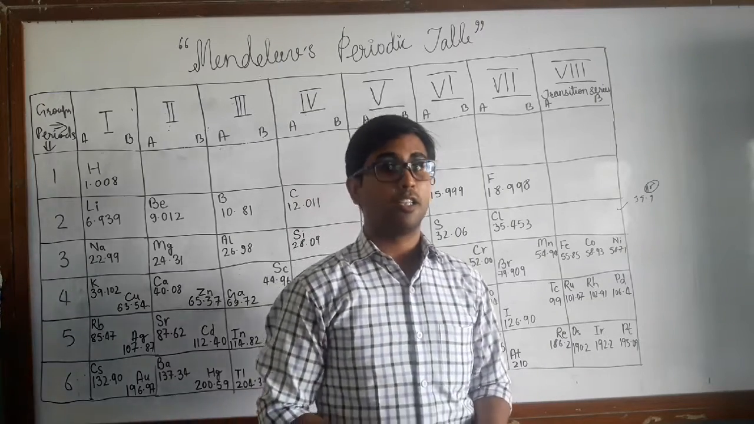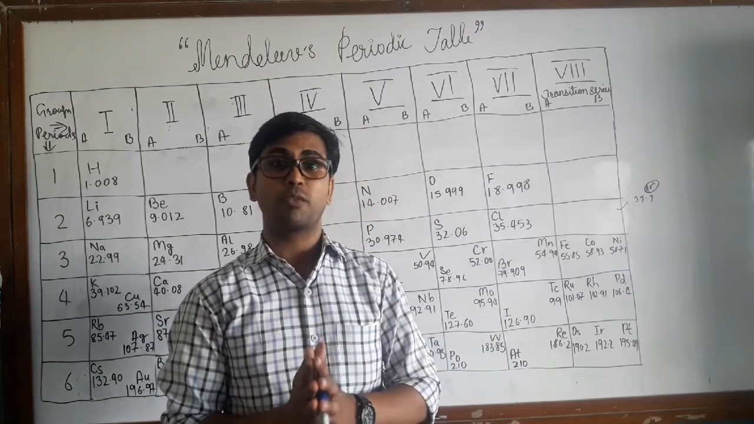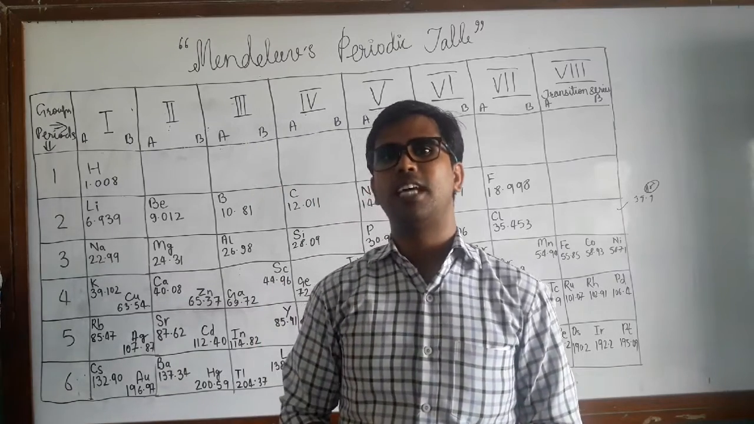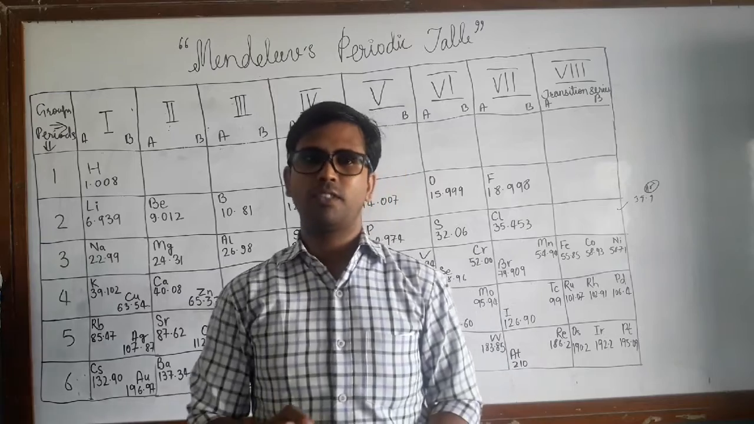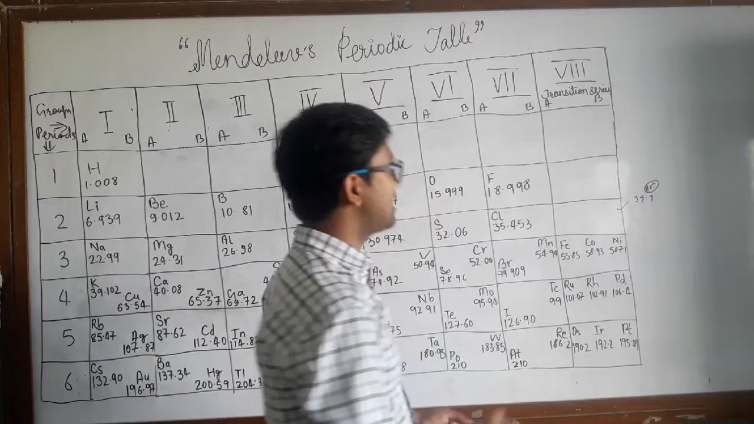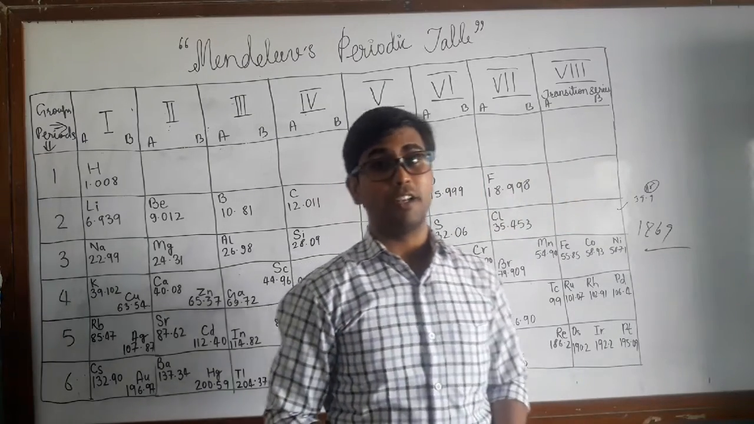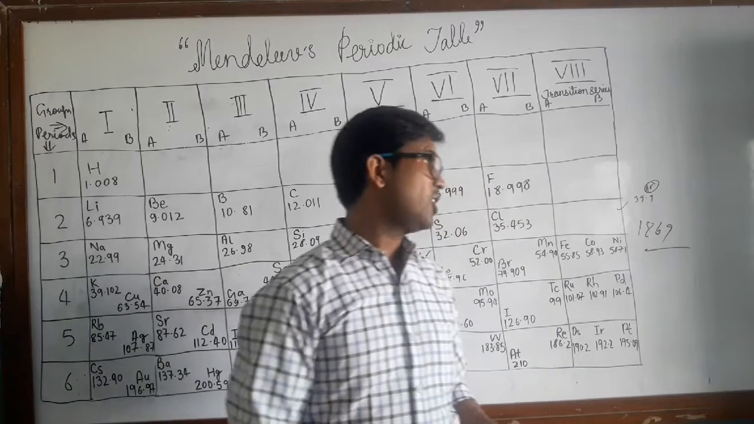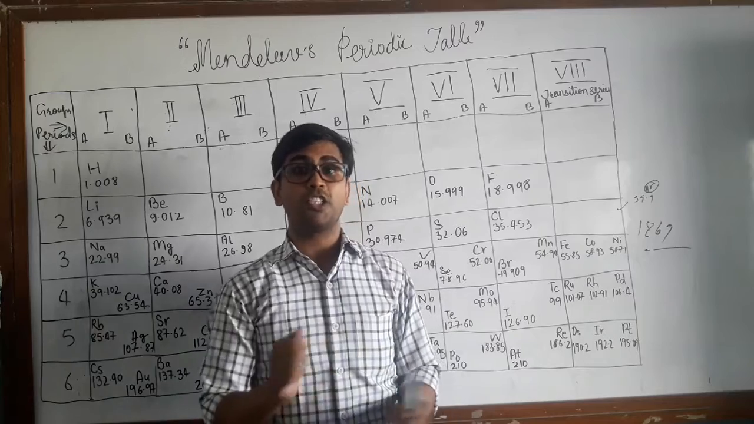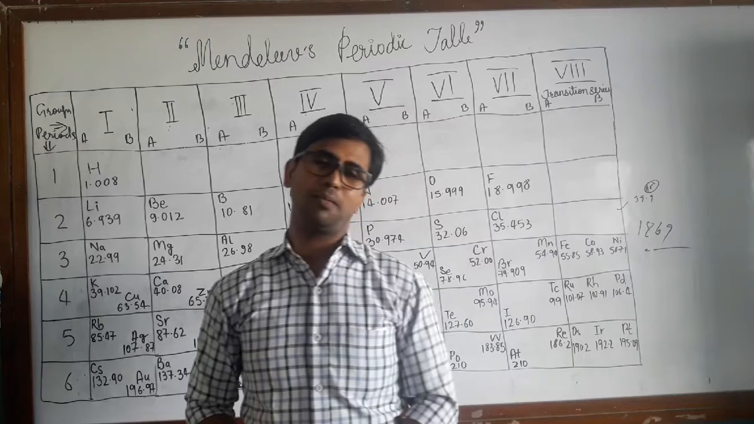And still there were two elements in the same shell. I already discussed what drawbacks were there and how it failed. After that period, in 1869, a Russian scientist known as Mendeleev proposed his own theory of arranging all the different elements in a table that he named the periodic table.